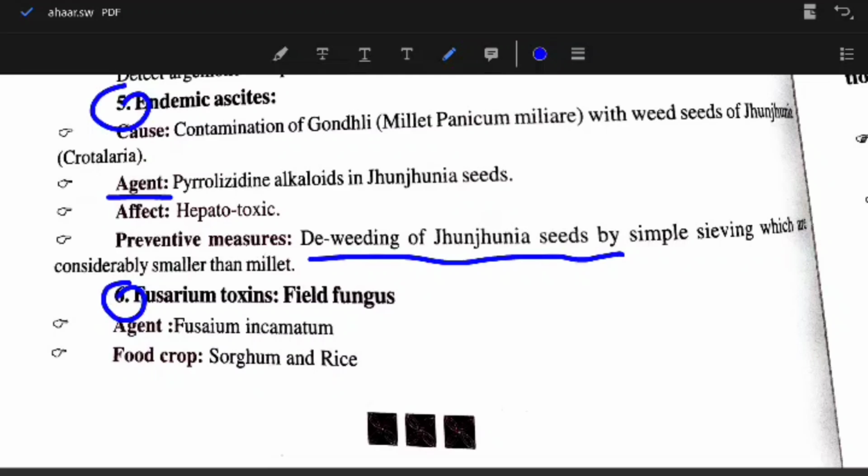Sixth is Fusarium toxins, or field fungus. Agent is Fusarium incarnatum. Food crop: it affects sorghum and rice.